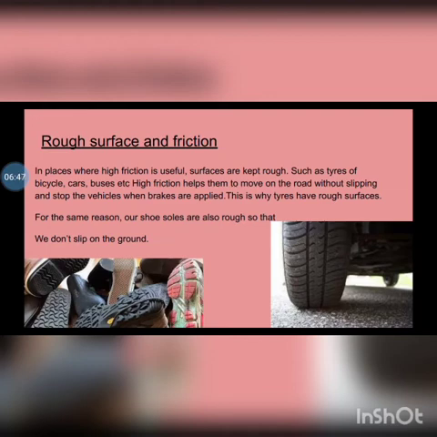And friction. In places where high friction is useful, surfaces are kept rough, such as tires of bicycles, cars, buses, etc. High friction helps them to move on the road without slipping and stop the vehicles when brakes are applied. This is why tires have rough surfaces, and it is the same reason why our shoe soles have rough surfaces, so that there is always more friction between our shoes and the ground.